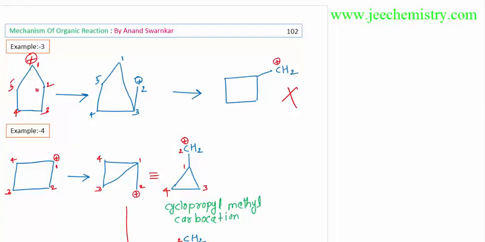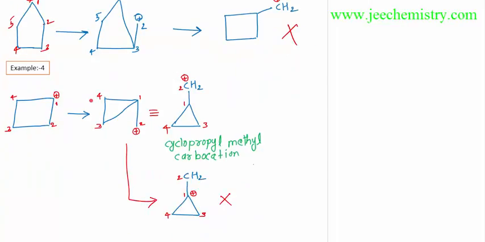Here in a similar way, this is a 4-member ring. Now the 5-member ring carbocation. Now a 4-member ring carbocation is forming. But this 5-member ring carbocation is more stable than the 4-member ring carbocation. So this structure is wrong. We cannot do ring contraction. In this structure, a 4-member ring carbocation is there. This is a cyclopropyl carbocation. Cyclopropyl methyl carbocation is more stable than the 4-member ring carbocation. That's why the contraction occurs.